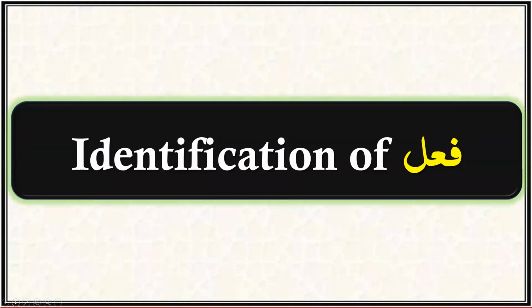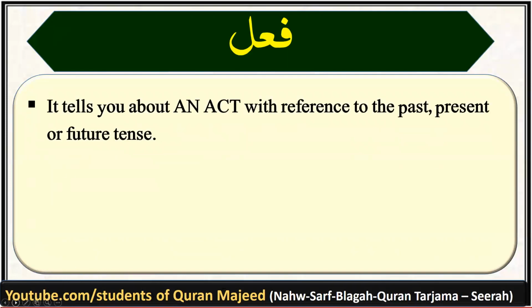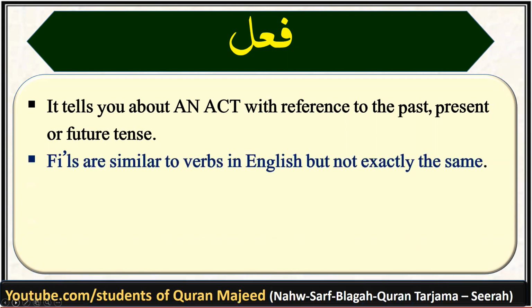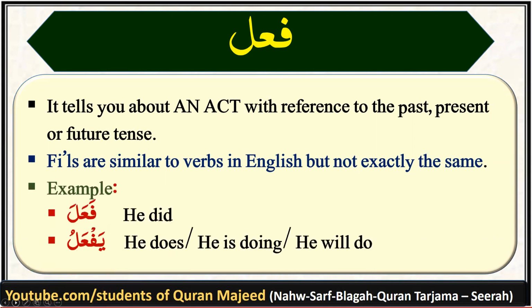Let's first recall the definition of a fail. A fail is an act with reference to past, present, or future tense. In other words, we can say fail is an action word which is bound in time. To understand, we can say that fails are similar to the verbs in English, but they are not exactly the same. Examples of fail are fa'ala, he did, that is past tense; yaf'alu, he does, he is doing, or he will do, that is present and future tense.